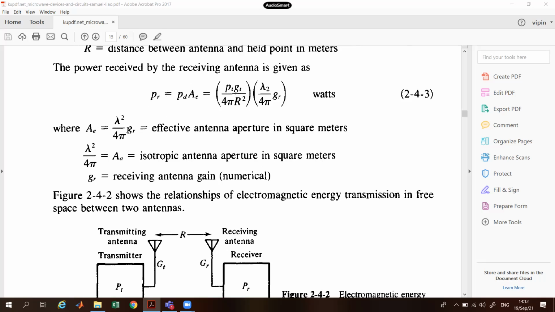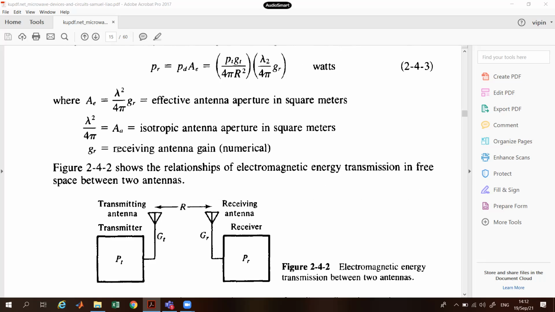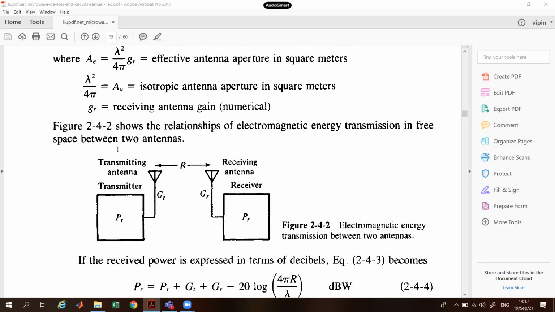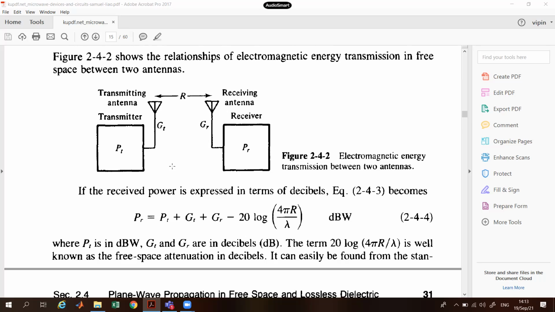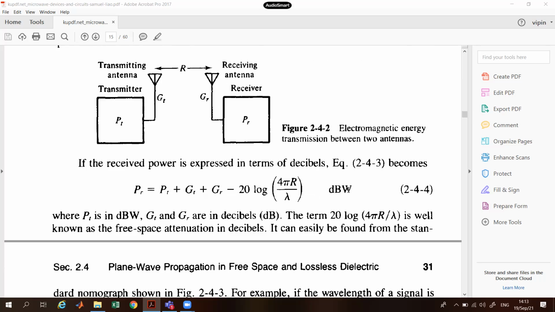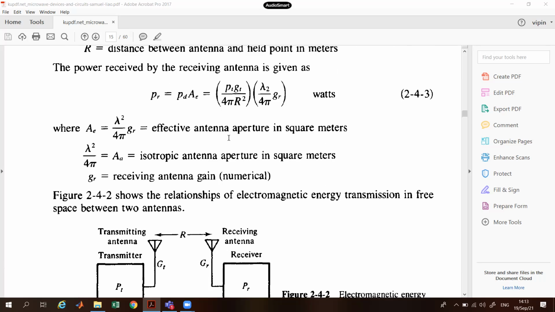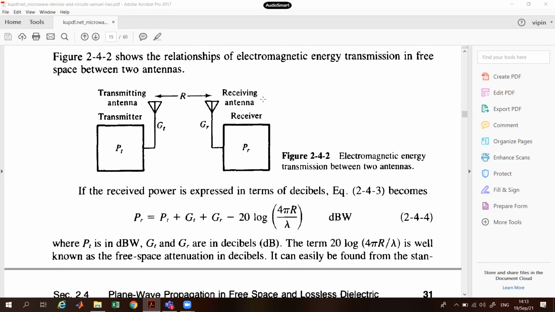So these two factors decide the total power received by the antenna. Now, if you want to express it in terms of decibels, then PR is equal to PT, the transmitted power, plus GT plus GR minus 20 log of 4 pi R divided by lambda, in dB. So these are the terms PT, GT.